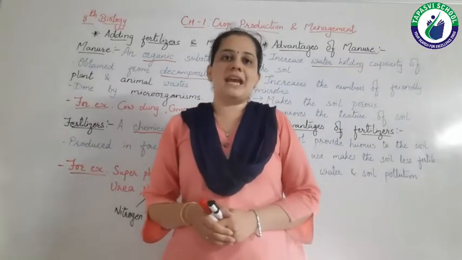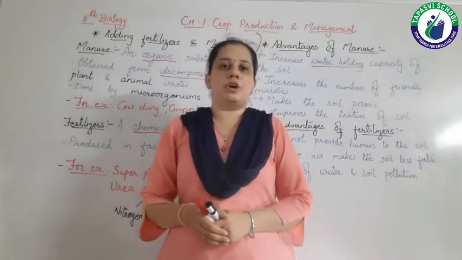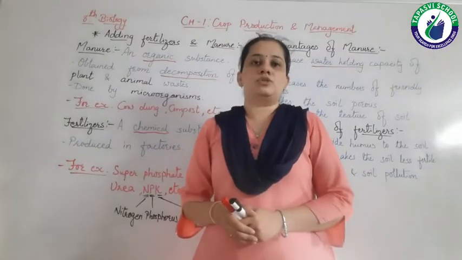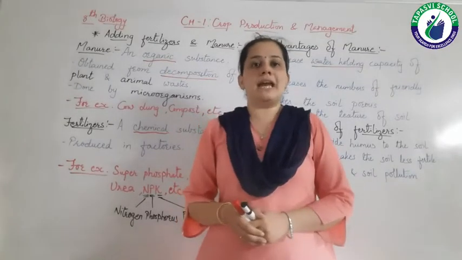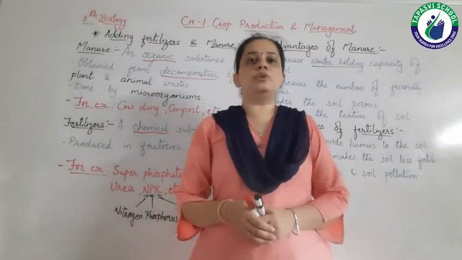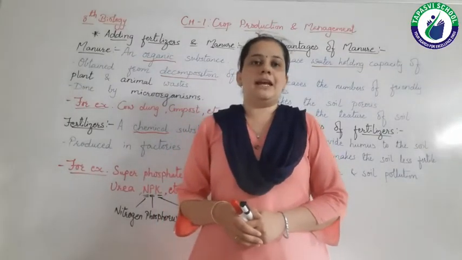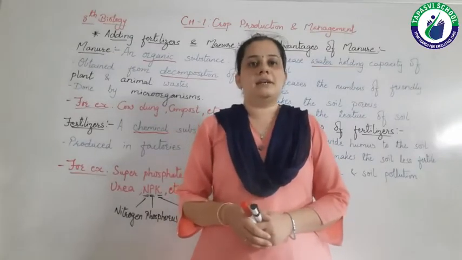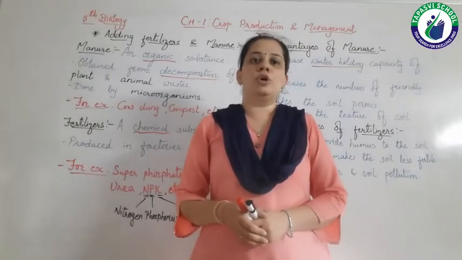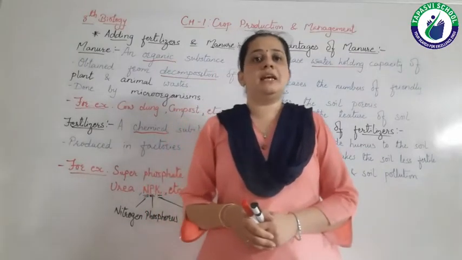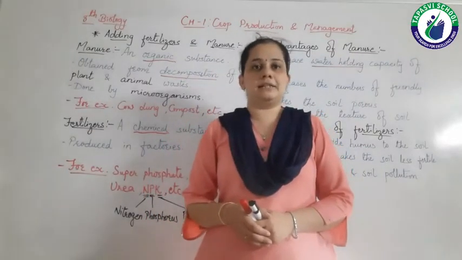And as we add these to the soil, the crops can grow well. So, fertilizers and manures are the substances which provide nutrients to the soil, and these nutrients are then taken up by plants and plants grow well. So, this we have already discussed.